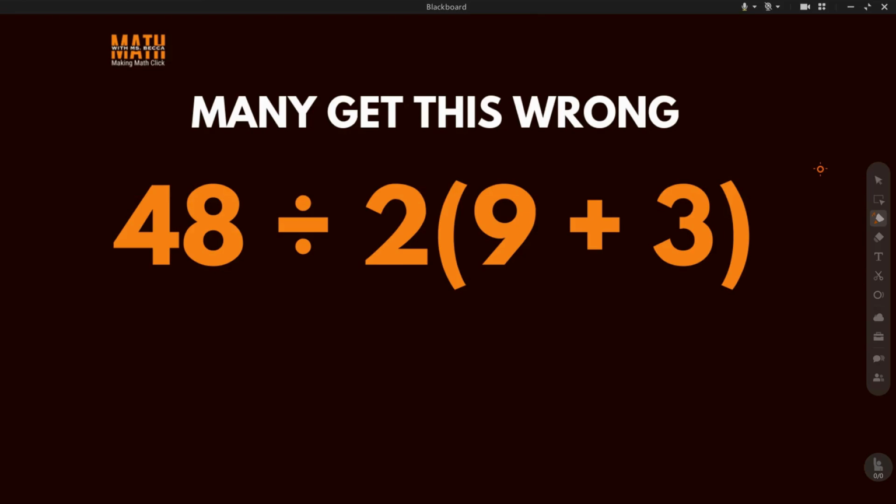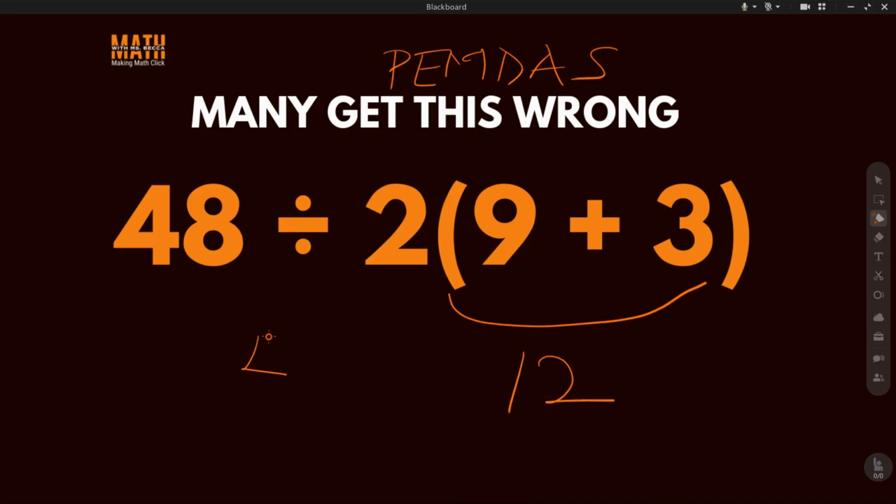So now, how do people solve this and what makes them get it wrong? Now, we will be using the PEMDAS rule, which says we are to solve parentheses before we solve anything else. So now this is the parentheses. 9 plus 3 gives 12. So this becomes 48 divided by 2, and this is times 12.